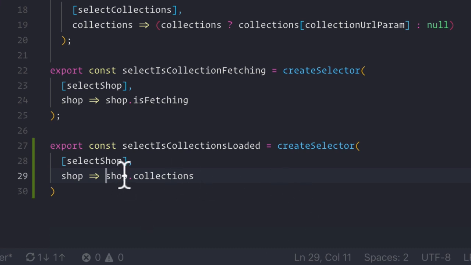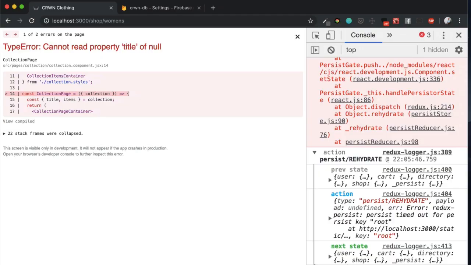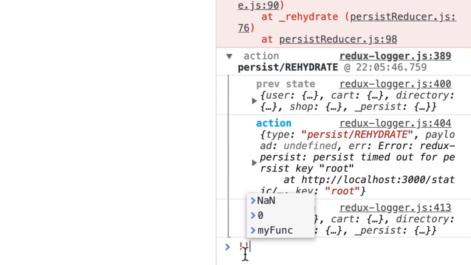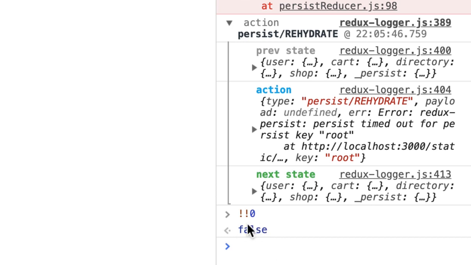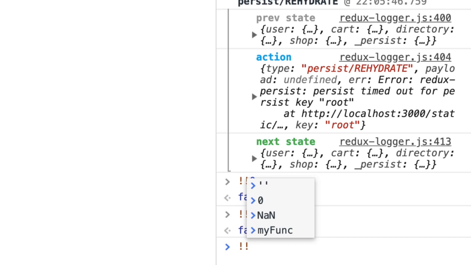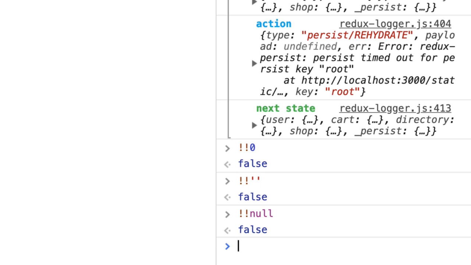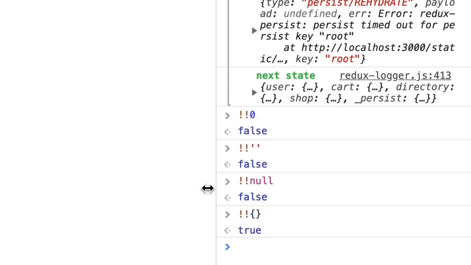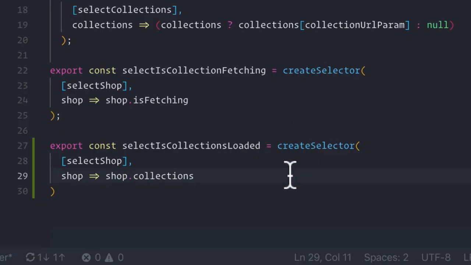So I'm going to show you a shorthand of converting a value to a truthy or falsy Boolean value. It's actually using the double bang, if you've never seen this before. If you call a double bang on any falsy value, such as 0, you will get the actual Boolean value. This also works for empty strings and anything else that evaluates to false, including null. Now, we know that if we do any kind of object, including an empty object, we'll get true. So if our collections is loaded, we'll get true, otherwise we'll get false, which is what we want to return